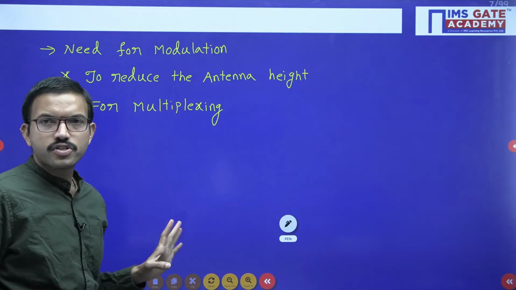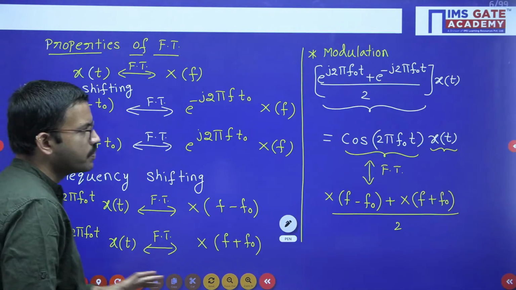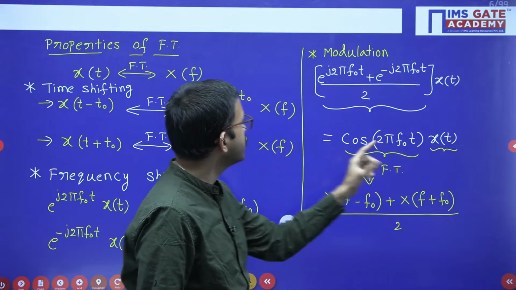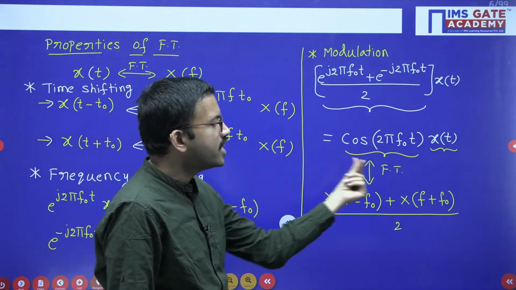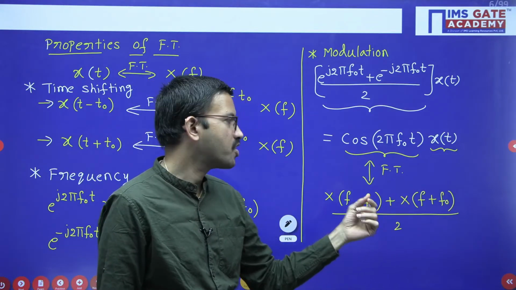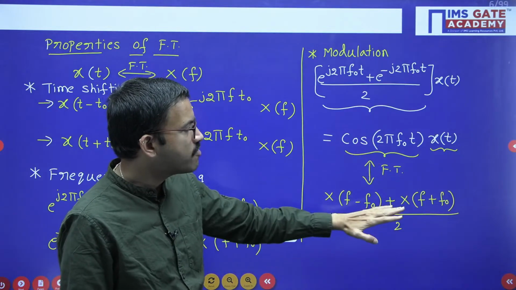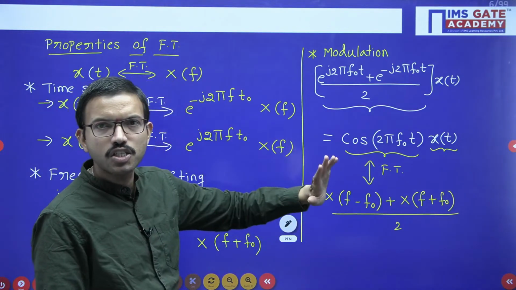So in simple words, even from here you can observe, modulation means whatever the low frequency signal we are having, we are shifting to the high frequency zone. Demodulation means whatever the high frequency signal is there, we are converting back into low frequency signal.